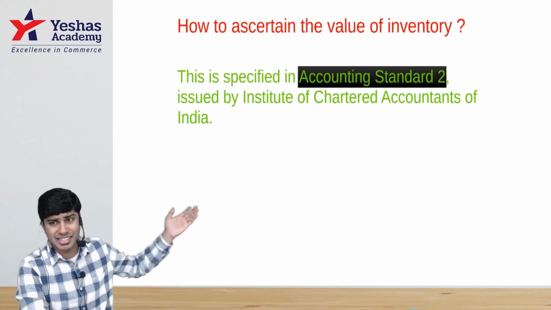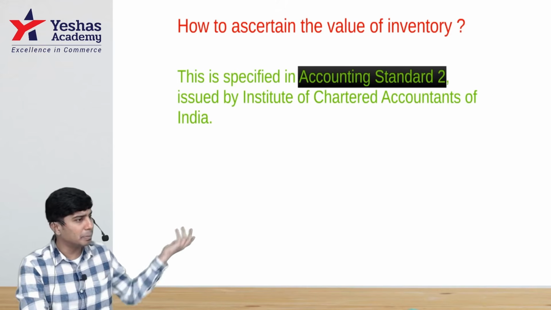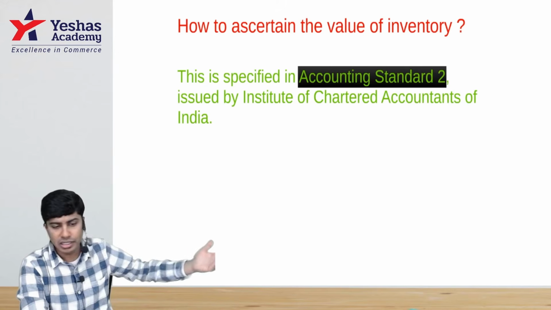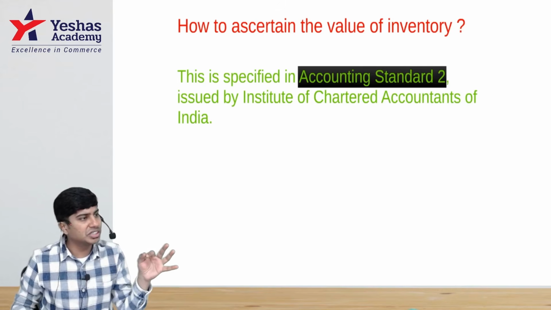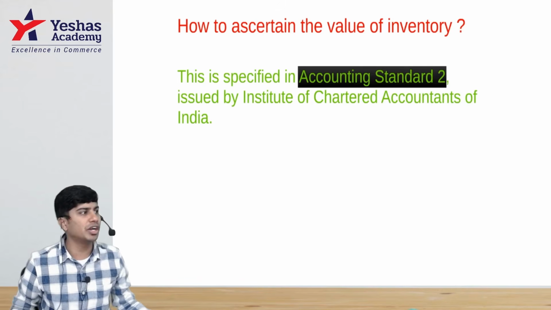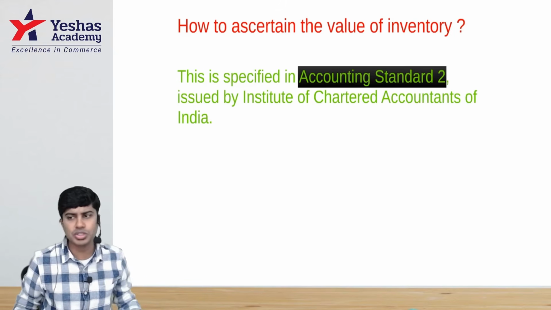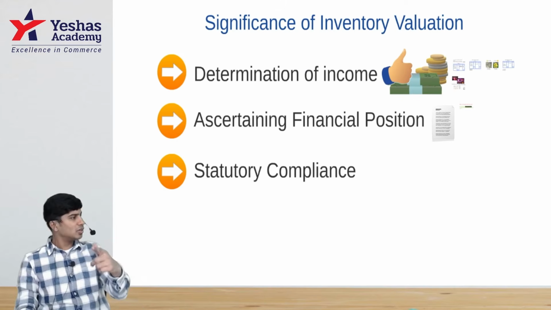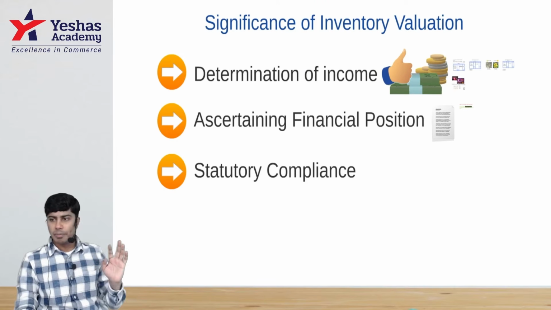And following accounting standards is mandatory for any company. Section 132, Section 133, Companies Act, we'll read it later. But for now, we have to follow Accounting Standard 2 for valuing your inventory, and that is the value at which you'll record it in your balance sheet, which will later be used in computing the net worth of an entity. The next point is statutory compliance. I told you, that's compulsory. You would have to comply.